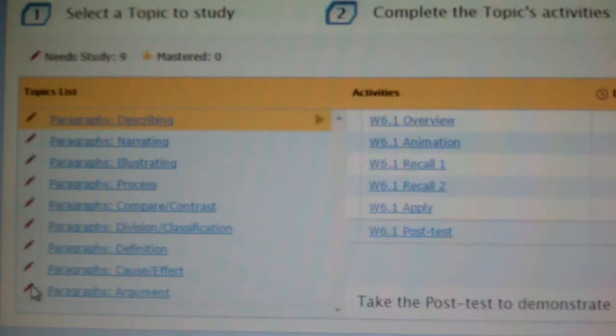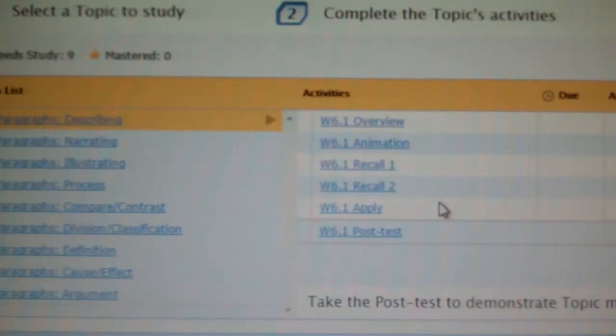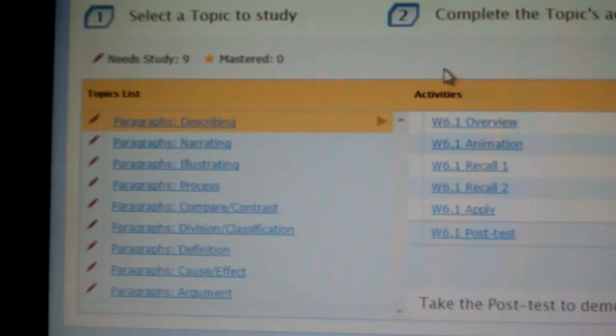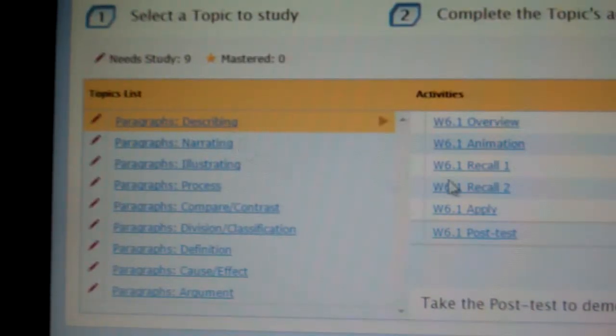What you need to do for the My Writing Lab is simply complete all the penciled topics, and each topic over here corresponds with overview, animation, recall, applies, and post-test. And so what you will do is with each one, you'll complete the series of activities. And you're going to work your way all the way from describing to argument.